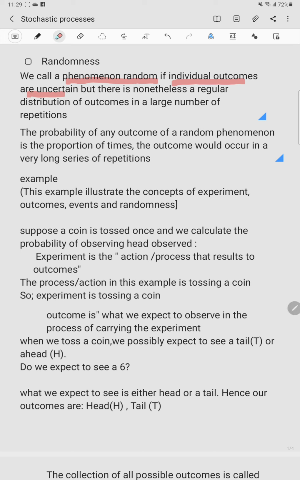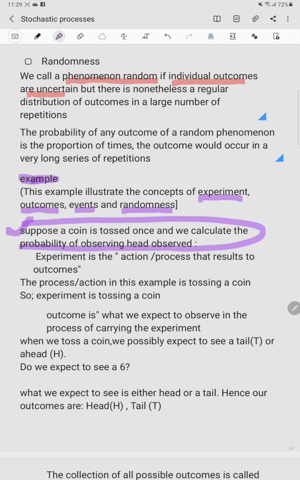We are going to illustrate with an example here. In this example, we are going to look at the concept of experiment. What is an experiment? What is an outcome? What is an event? And what is randomness, or what is random? Now, when I talk about experiment, I mean the phenomenon in this question is that we are carrying out an experiment. A phenomenon can be a natural process, or a scientist carrying out an experiment, or a statistician carrying out an experiment.